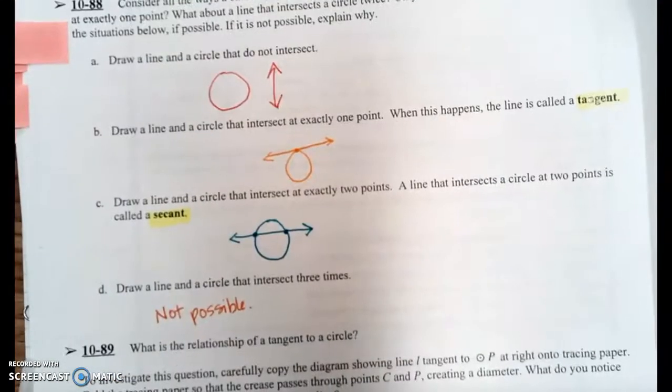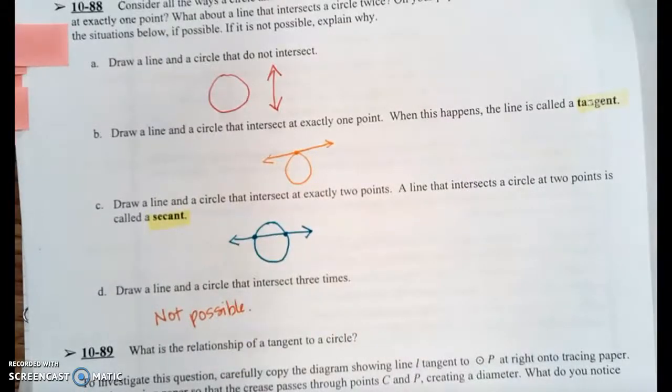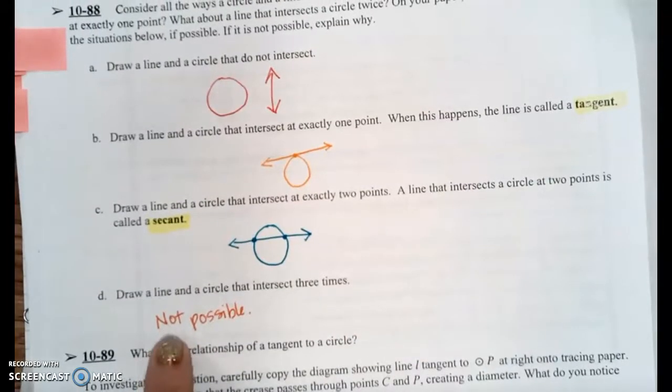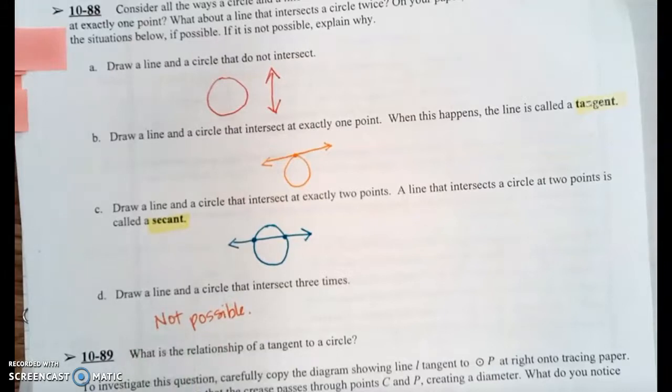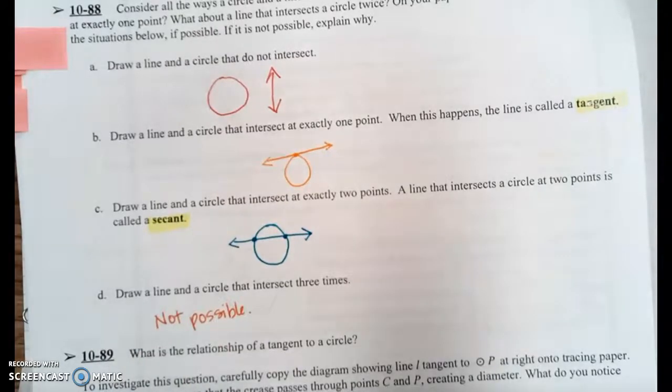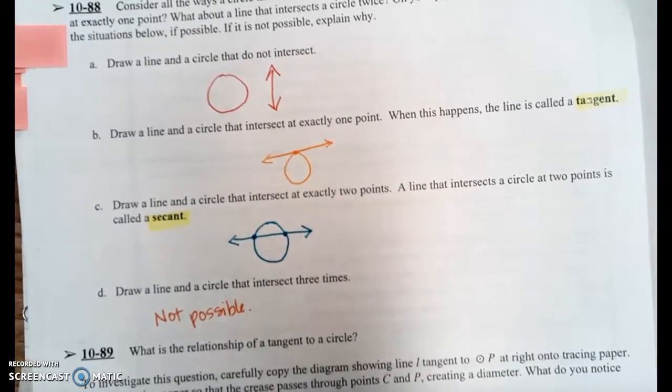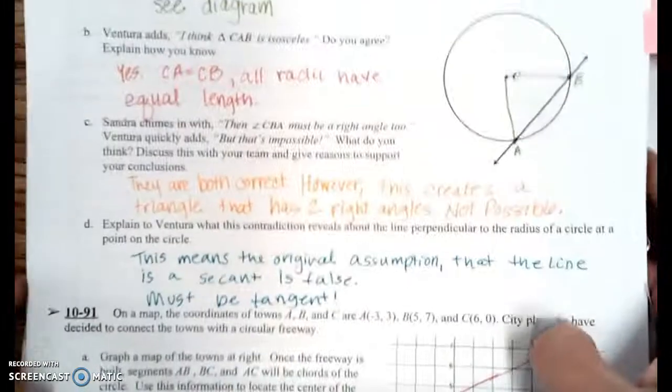And then D says draw a line and a circle that intersect 3 times. This is not possible because unless that line is squiggly, it's not going to happen. And question 89, we're going to go ahead and turn over to the top of page 19.